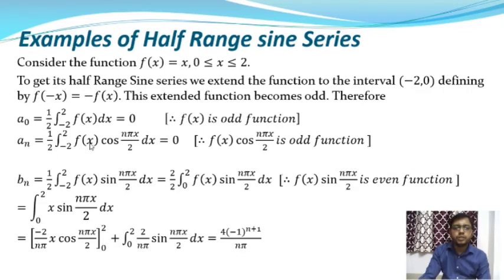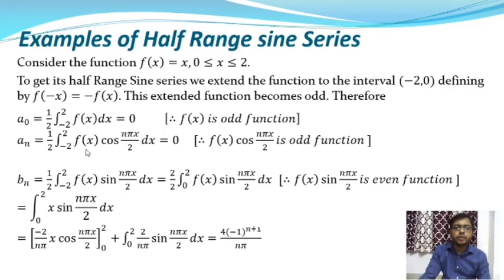Therefore f(x) cos(n pi x by 2) is odd, and this integral gives 0. So the coefficient an is equal to 0.